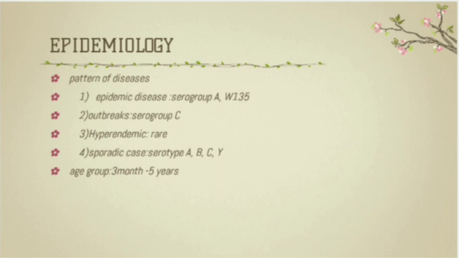It can be sporadic cases due to all important serotypes like A, C, B, Y, etc. Sporadic means occurring at irregular intervals or only in a few places, scattered or isolated. The infection by this bacteria is common in the age group from 3 months to 5 years.